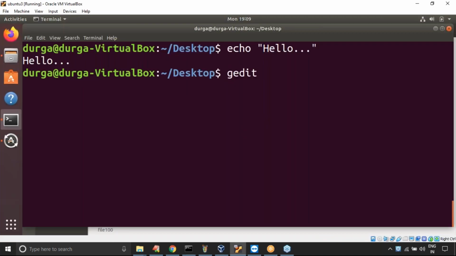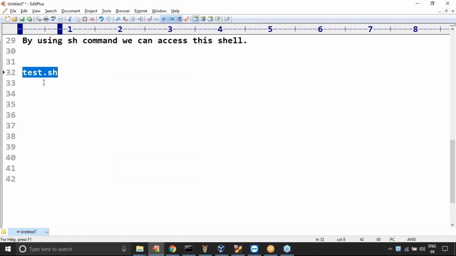There are multiple editors to write a script: vi editor, gedit, nano editor. Multiple editors are there. But mostly, to learn the concept very easily, gedit we are going to discuss.